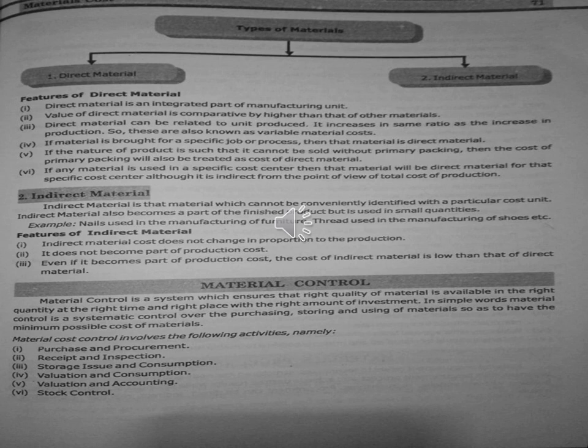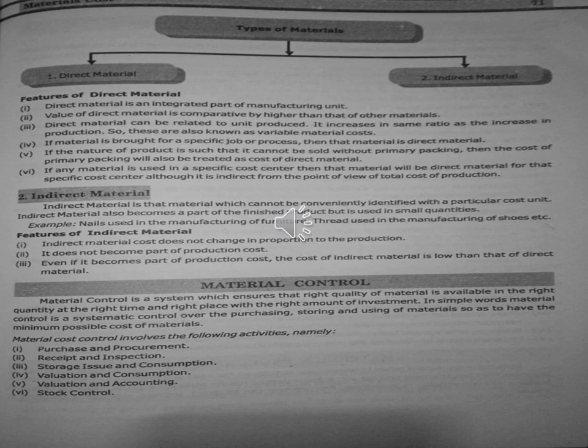Now, what are the features of direct material? It is one of the main parts of the manufacturing unit. Along with the direct materials, other materials are also used in order to bring it to a finished product. With this, we will know how many units have been produced, and we can calculate the value per unit in the production. Moreover, it is also known as variable material cost.